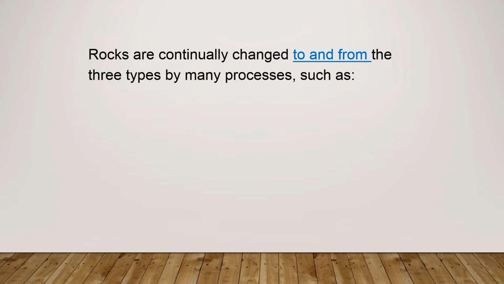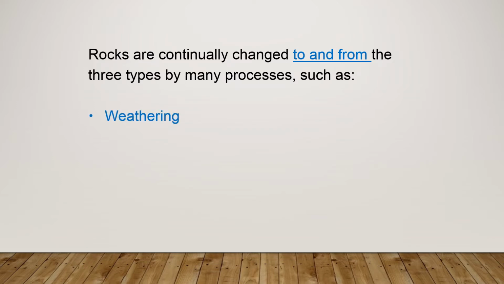Change to and from here means to sedimentary or from sedimentary. To sedimentary to igneous, and from igneous to sedimentary, for example. And this happens by many processes. What are these processes that cause this change from type to type?